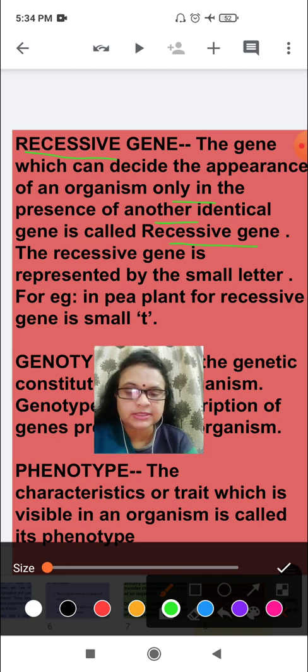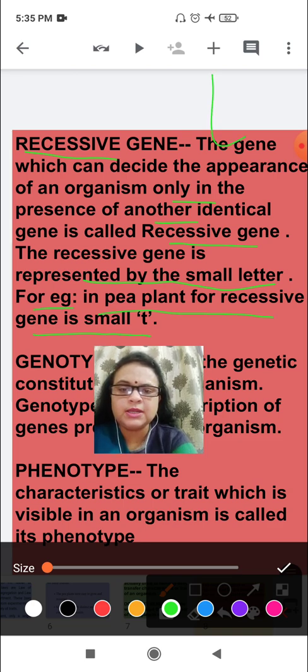A recessive gene cannot decide the appearance otherwise. And how is it represented? The recessive gene is represented by a small letter. In the pea plant, the recessive gene is small t.